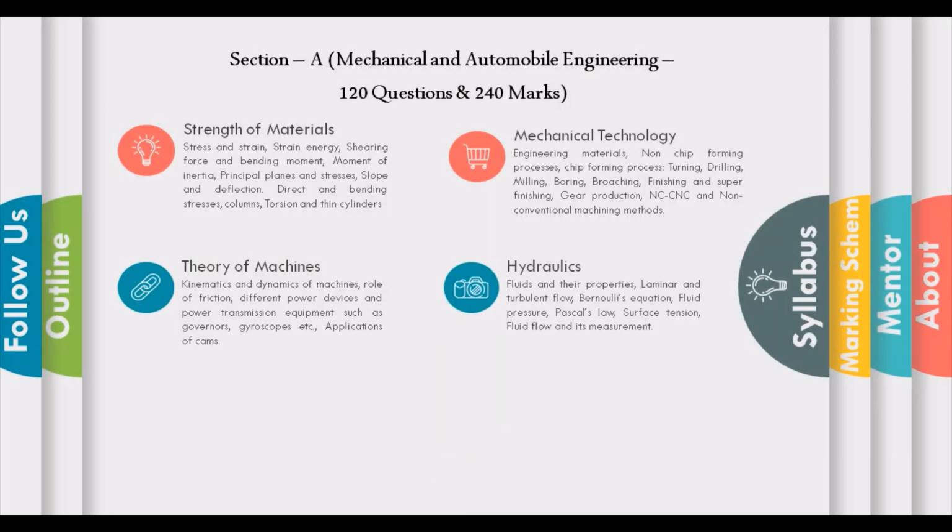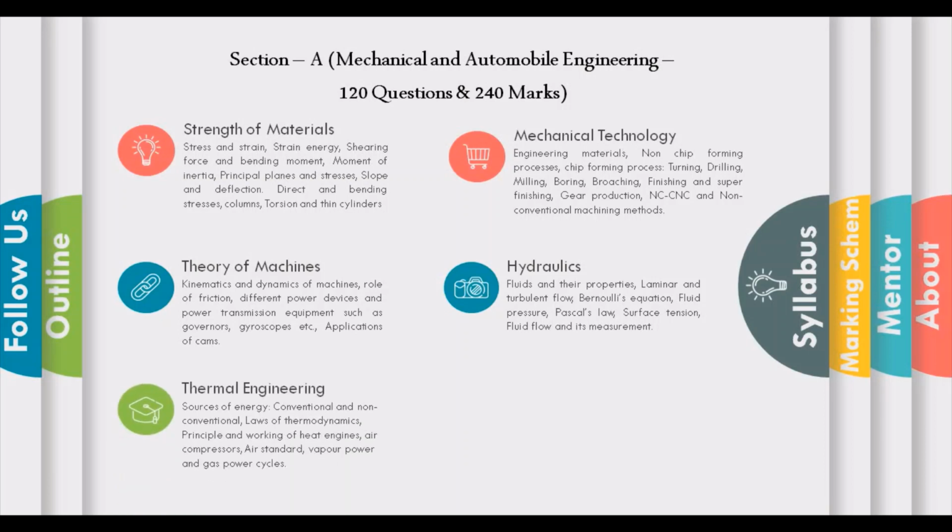Now the fourth module, that is hydraulics, which includes fluids and their properties, laminar and turbulent flow, Bernoulli's equation, fluid pressure, Pascal's law, surface tension, fluid flow and its measurement. Fifth module is thermal engineering, which includes sources of energy, that is conventional and non-conventional, laws of thermodynamics, principle and working of heat engines, air compressors, air standard, vapor power and gas power cycles.